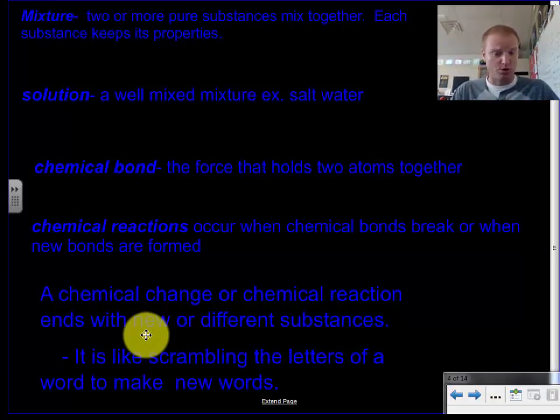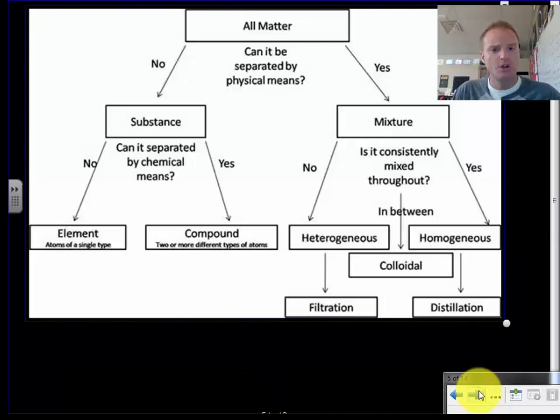It's like playing a game of Scrabble. We're going to give you a word. We're going to have you scramble those letters and make some new words. Not that's Scrabble, but that's kind of the idea. You're scrambling those letters up to create new words. So the way to look at this here is this kind of little flow chart and how we might look at this. Here's all matter.